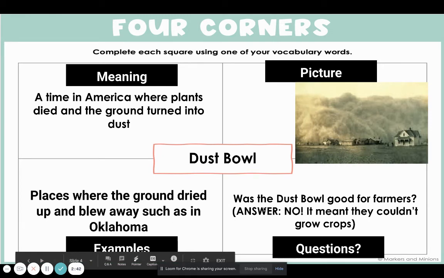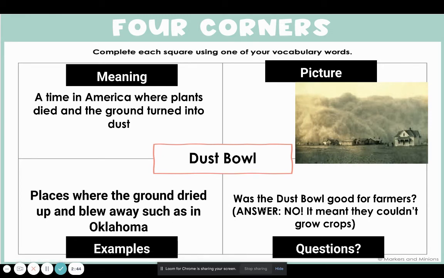A question we have is, was the Dust Bowl good for farmers? Well, if you think about it, farmers need to grow crops. That's their job, right? But if there's no topsoil and the ground is super dry and starts to blow away, is that good for them? The answer is no, because of the Dust Bowl, it meant they couldn't grow crops. And if farmers can't grow crops, they can't make any money. They can't feed people. So go ahead and repeat or sign that word one more time, Dust Bowl.